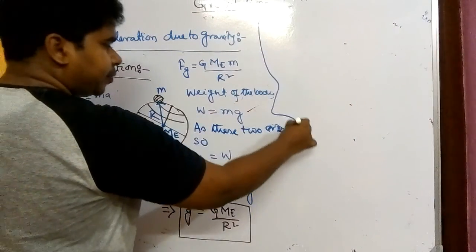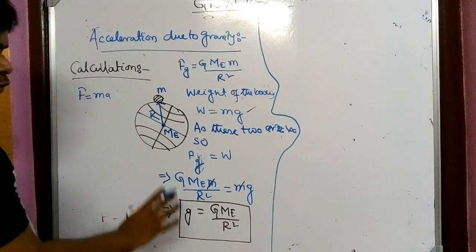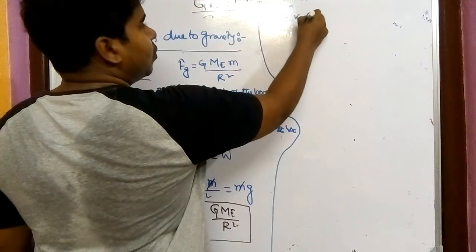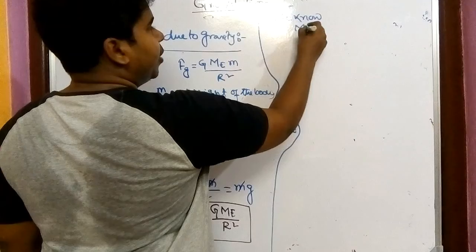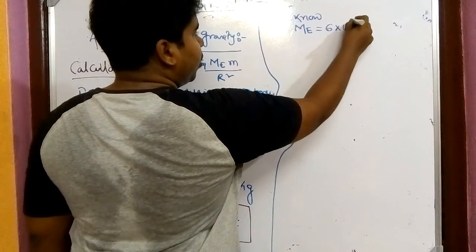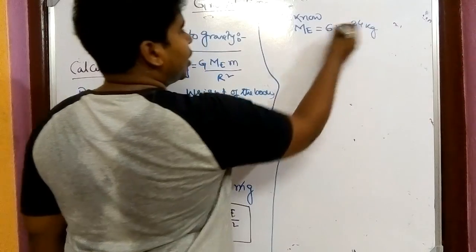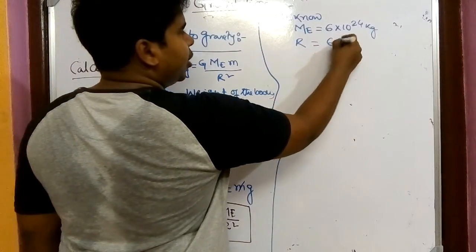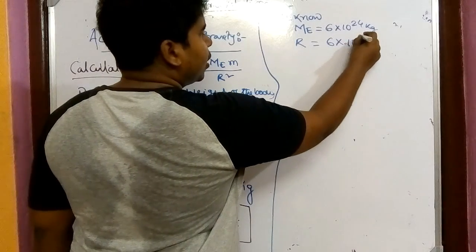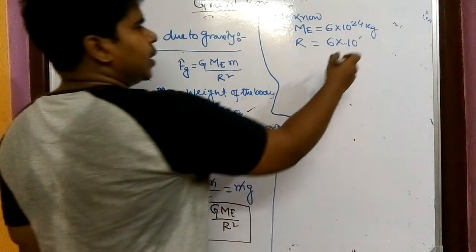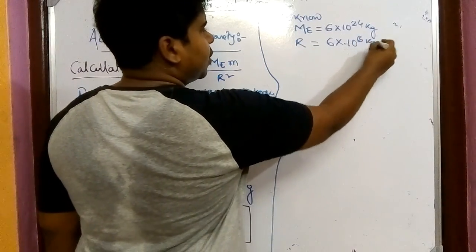And if we put the value of Me and r, we know that Me is equal to 6 into 10 to the power 24 kg, and r is 6 into 10 to the power 6 meter.